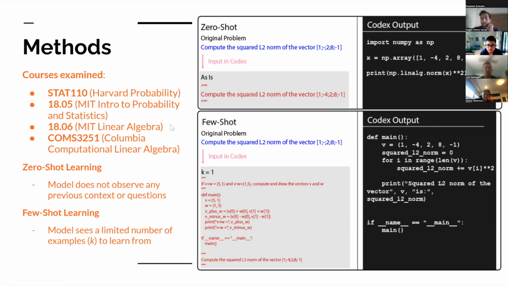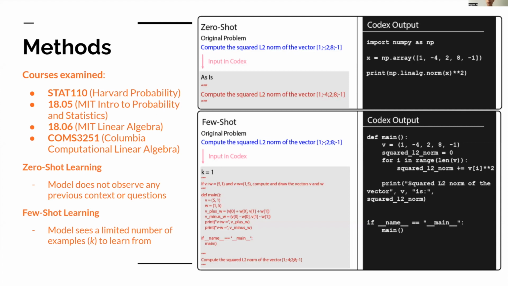But my team wanted to try out something called few shot learning. So again, let me introduce what we used. We used questions from 4 courses. We used Stat 110, which was a Harvard probability course. We used questions from 1805, which was an MIT probability course, and 1806, which was an MIT linear algebra course. And we used COMS 3251, which is a Columbia linear algebra course. My project was on linear algebra because I focused more on it. My partner mostly did the probability questions, but they overlap and the process was very similar.